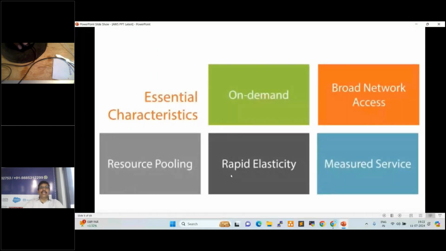Rapid elasticity. So we can increase the resources, we can decrease the resources by a single click. Elasticity is different, scaling is different.